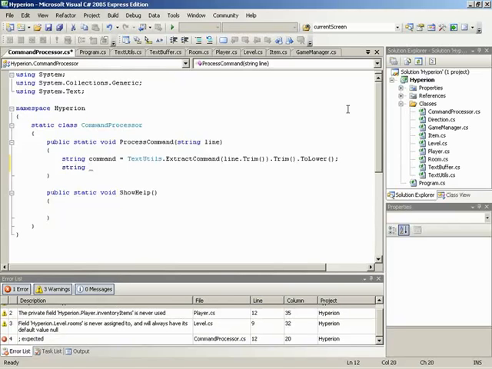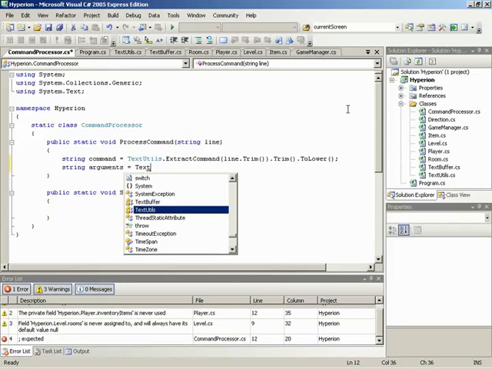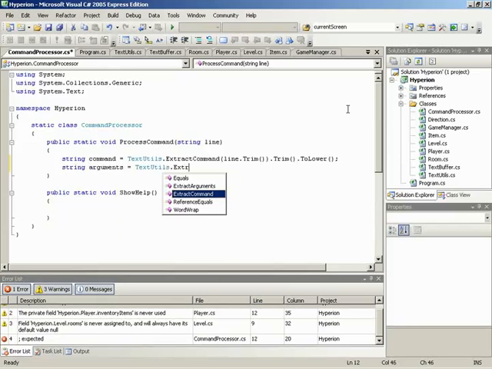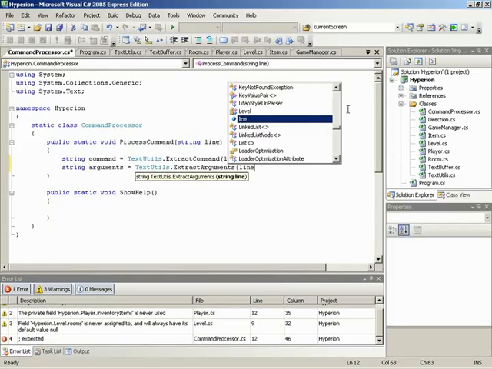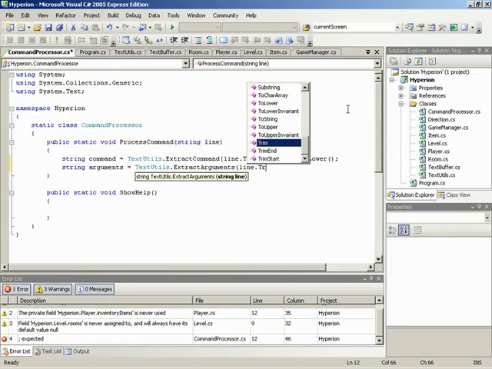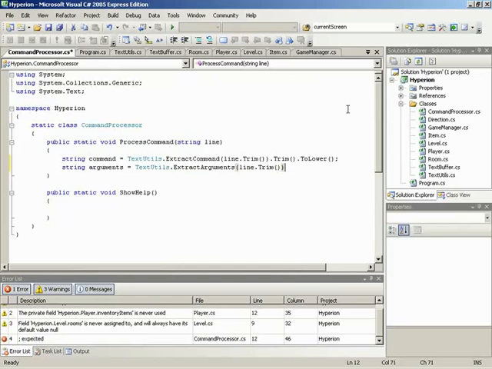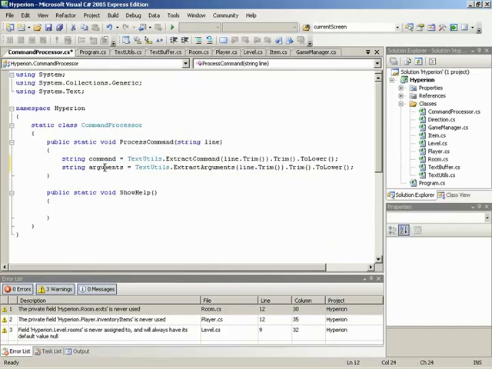So now we need to get our argument. All right. So the arguments, let's store those as a variable first. Arguments will be equal to textutils.extract arguments. And then the same thing, we have our line, but we want to trim spaces off it, so dot trim. And then take the trimmed result, just in case there are any more spaces. And then finally, case that to lower. And that'll finish off argument. So we have the command stored and the argument stored.